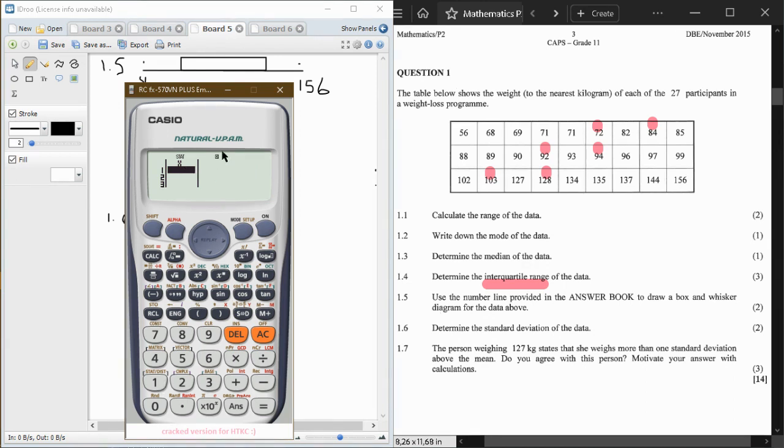And then you insert all of these values. So you start with 56, then equal sign, 88, equal sign, 102, equal sign, 89, equal sign, 103. So you enter all these values, each time with an equal sign.